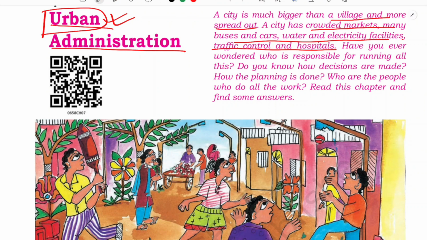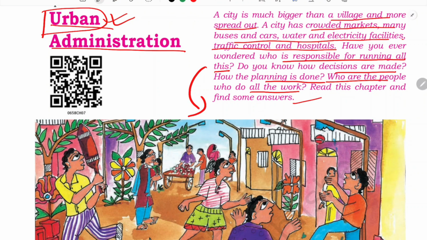So in this chapter you are going to see how decisions are made regarding municipal corporations especially, how it runs, how they are going to manage everything. Have you ever wondered who is responsible for running all this? Do you know how decisions are made? We don't know, isn't it? So here in this chapter we are going to see all of it, how planning is done, and who are the people who do all the works. So we are going to read this chapter and we'll see some answers.